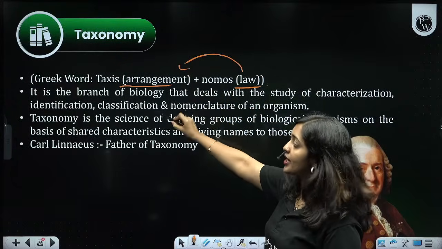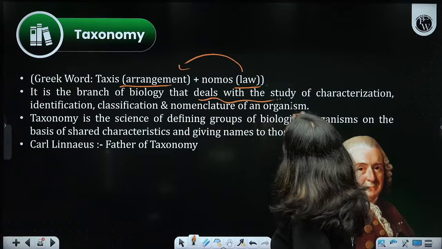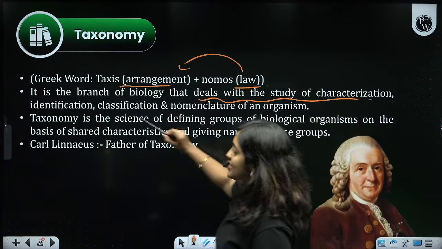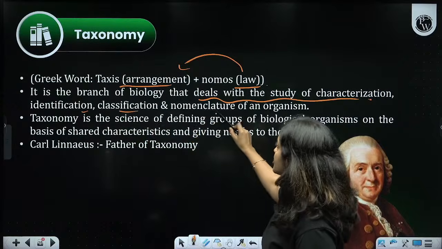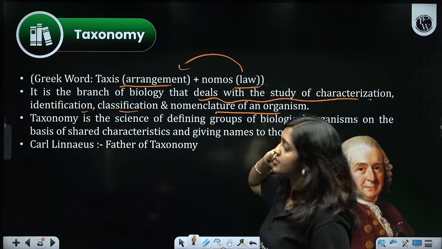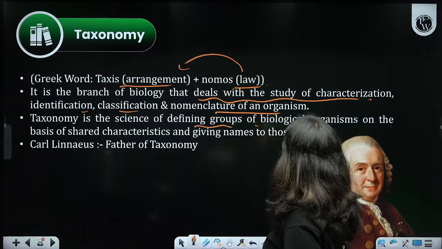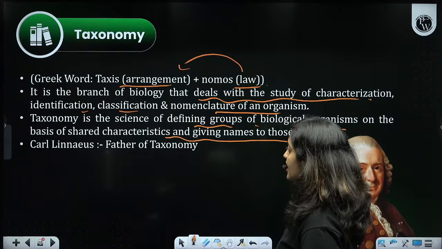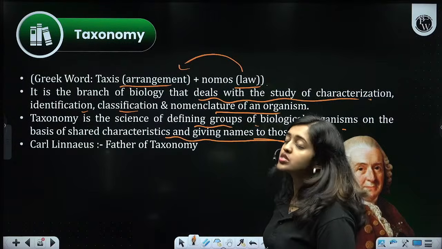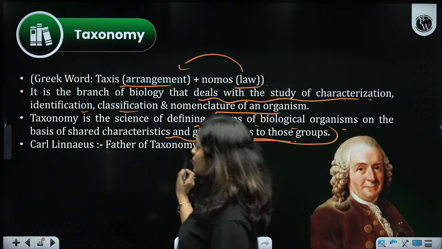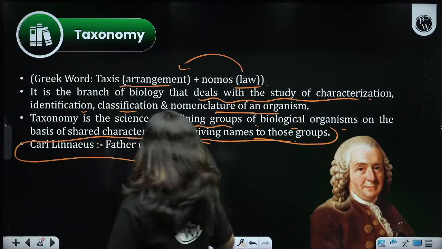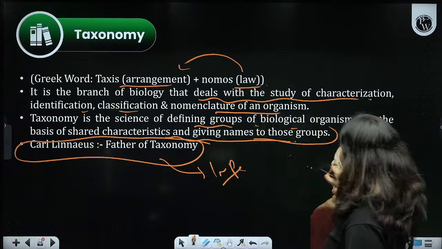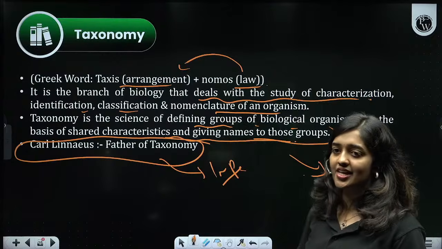Taxonomy is a branch of biology that deals with the study of characterization, identification, classification and nomenclature of an organism. It's a study of defining groups of biological organisms on the basis of shared characteristics and giving names to those organisms. Who is the father of taxonomy? Carolus Linnaeus. This is also important. He is the father of taxonomy. This is Carl Linnaeus, right?